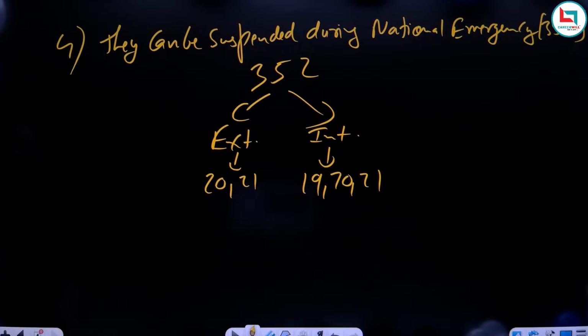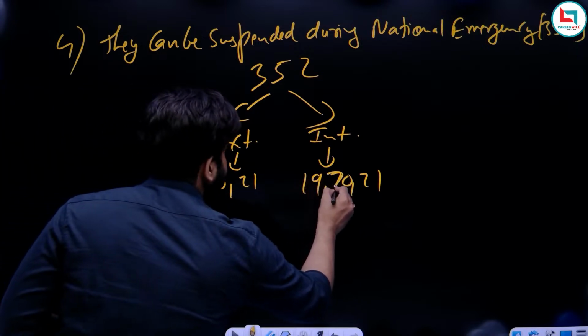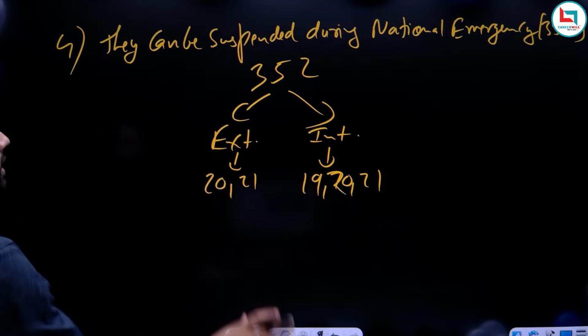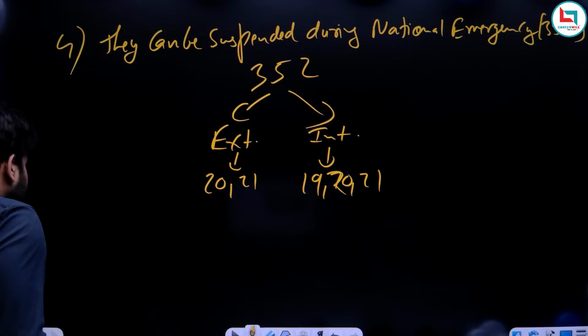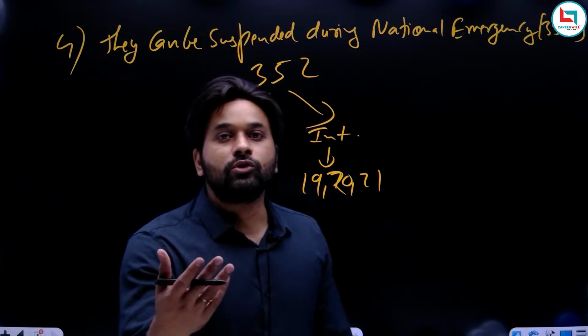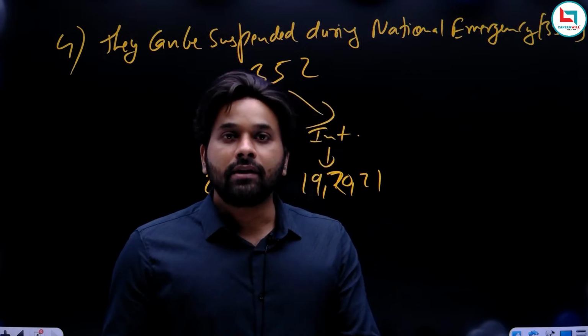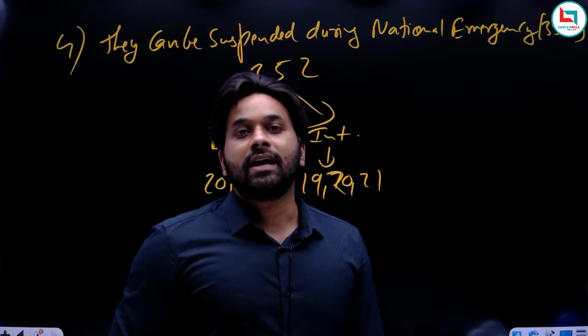So this we discussed in Article 359. I hope we already discussed this. Now another feature of fundamental rights is, see, ideally fundamental rights are given to the citizens of that country. Fundamental rights are for the citizens of that country.